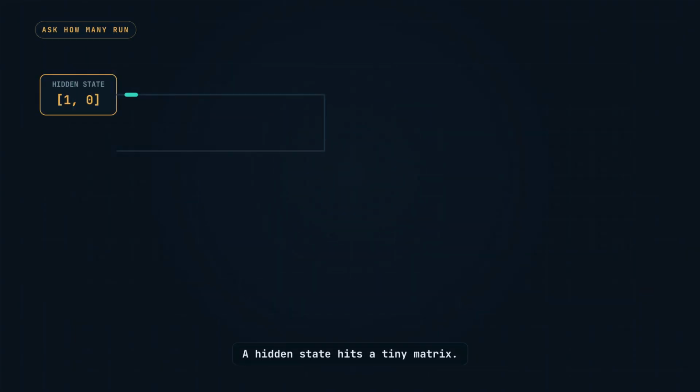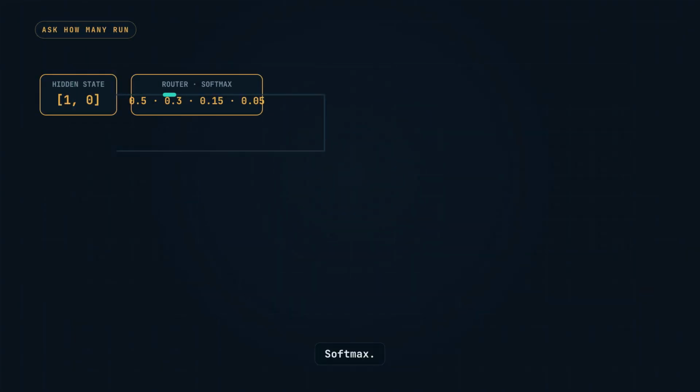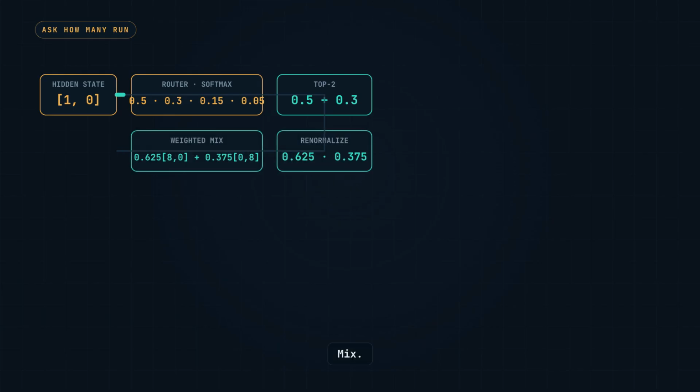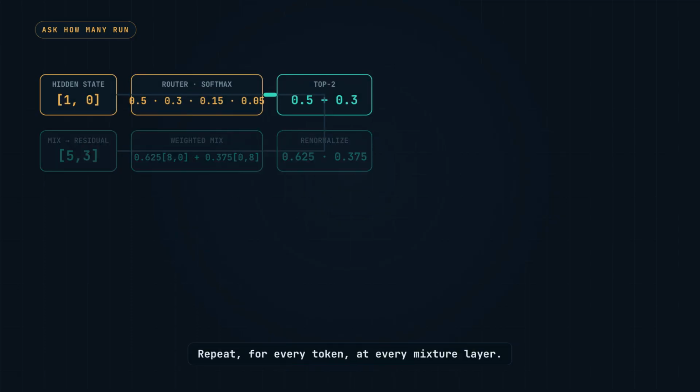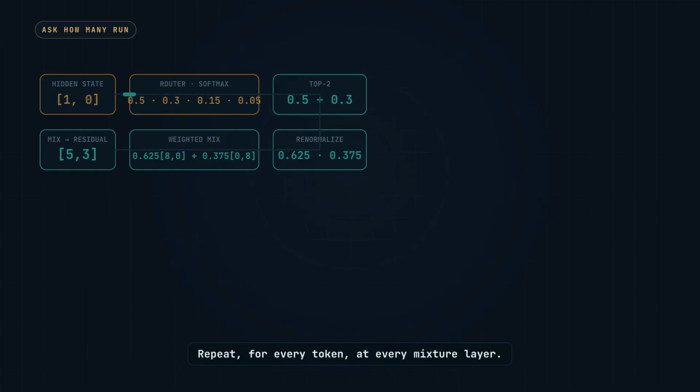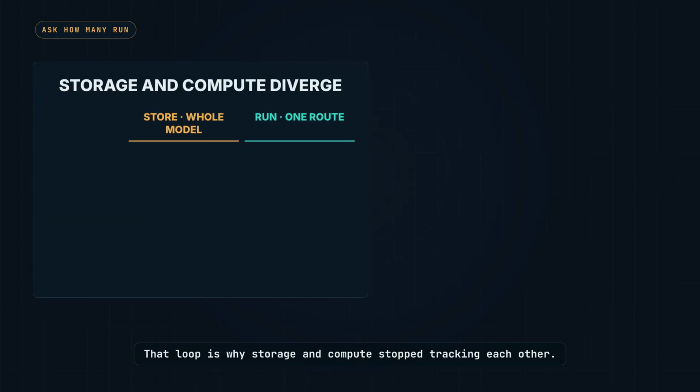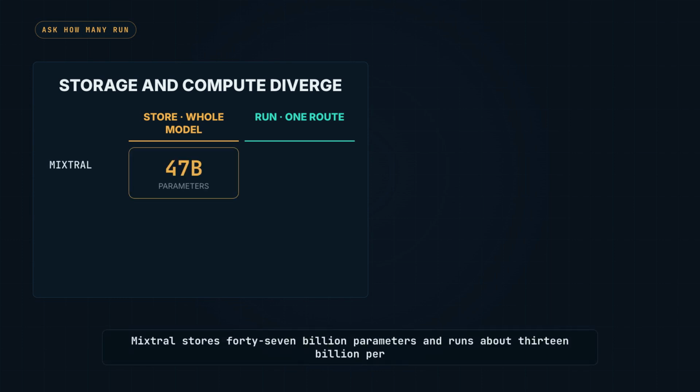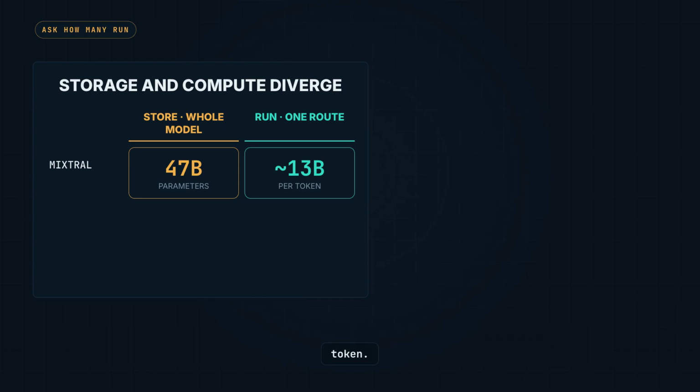A hidden state hits a tiny matrix, softmax. Keep the top experts. Renormalize, mix, rejoin the residual stream. Repeat for every token at every mixture layer. That loop is why storage and compute stop tracking each other. Mixtral stores 47 billion parameters and runs on about 13 billion per token.